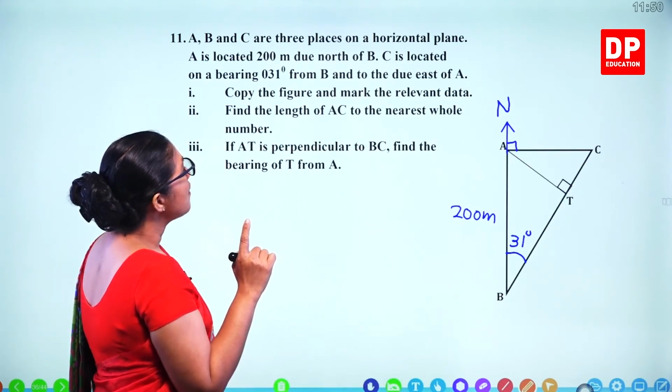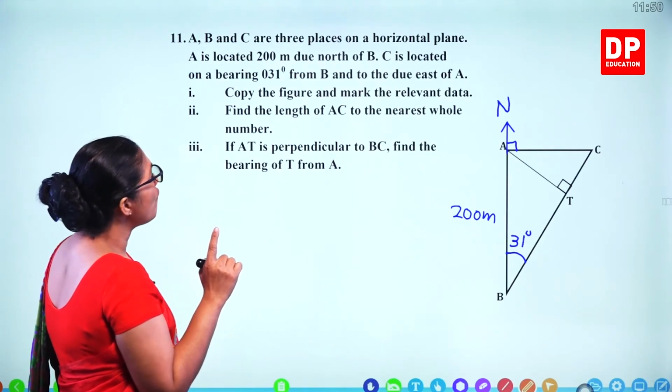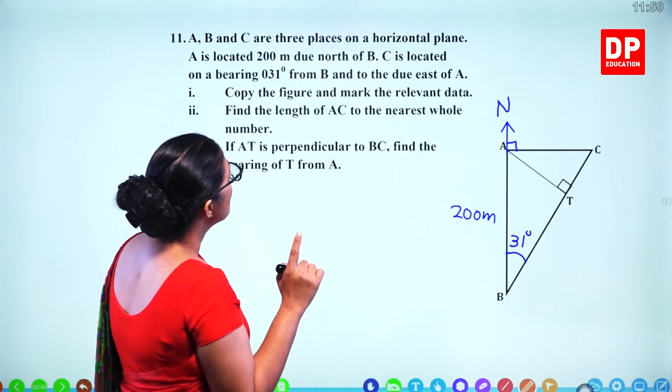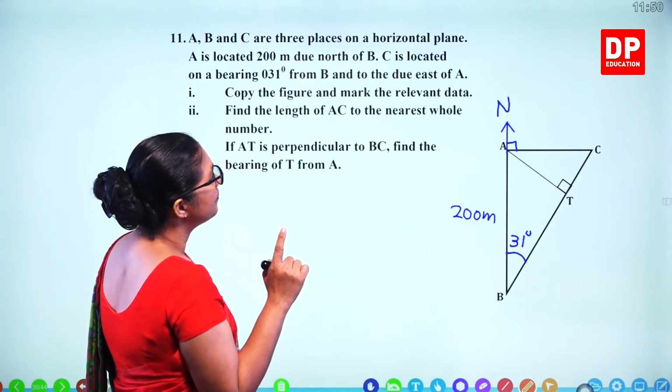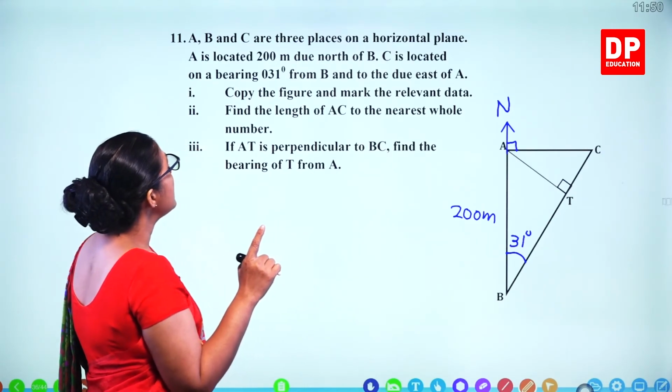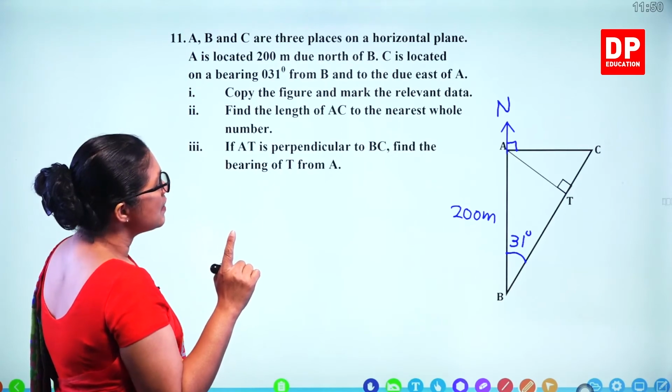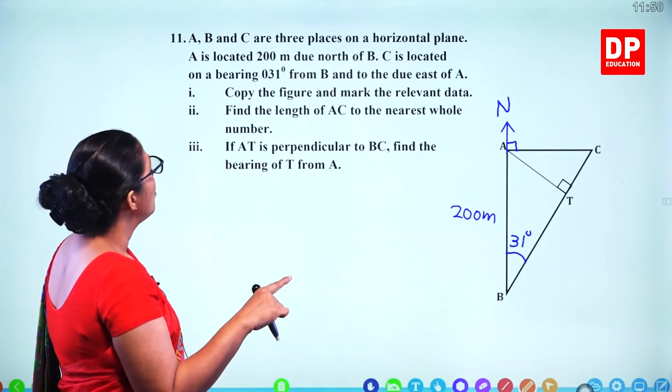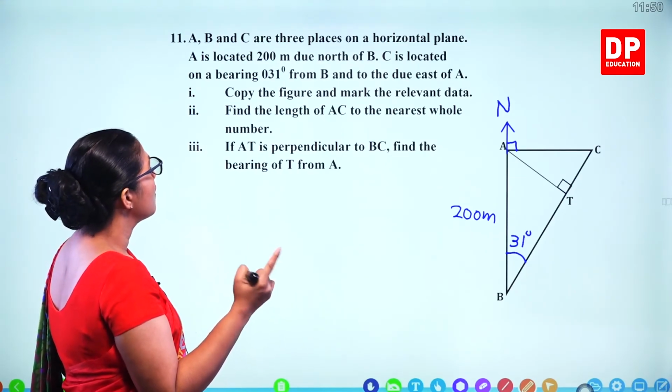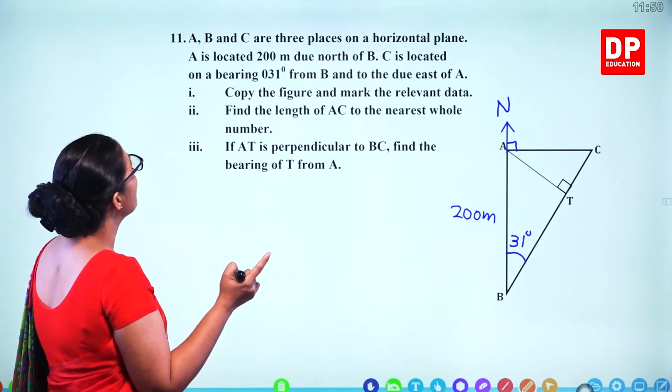Copy the figure and mark the relevant data. Find the length of AC to the nearest whole number. And if AT is perpendicular to BC, find the bearing of T from A.